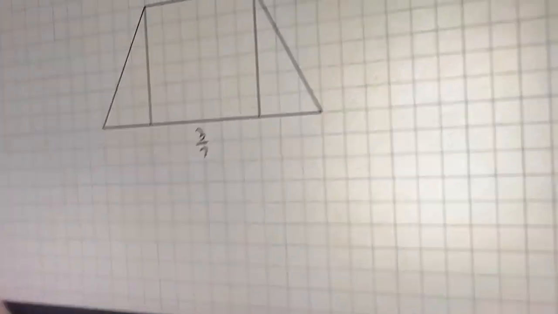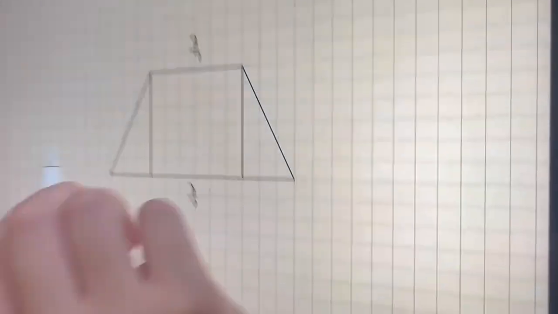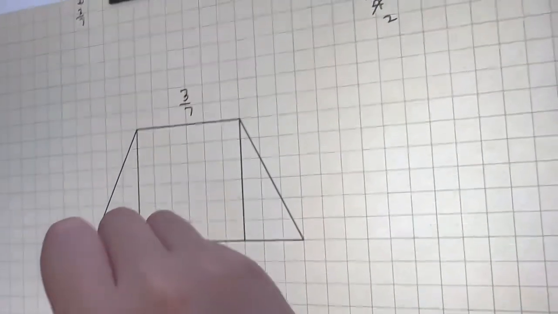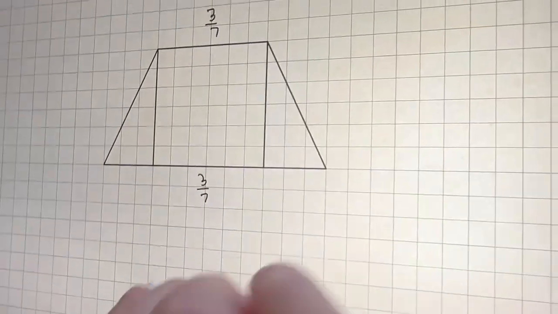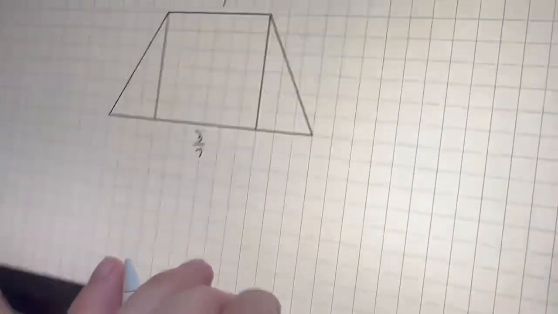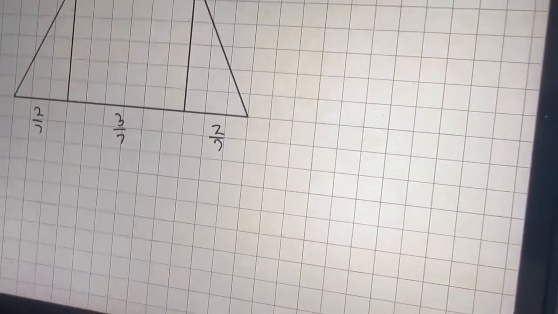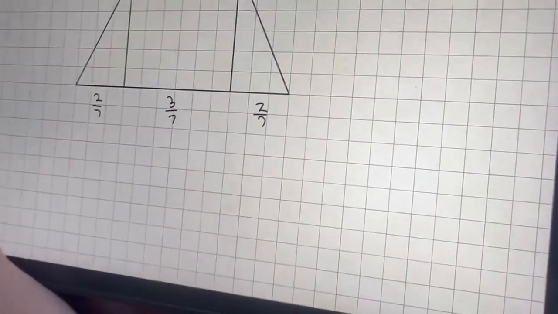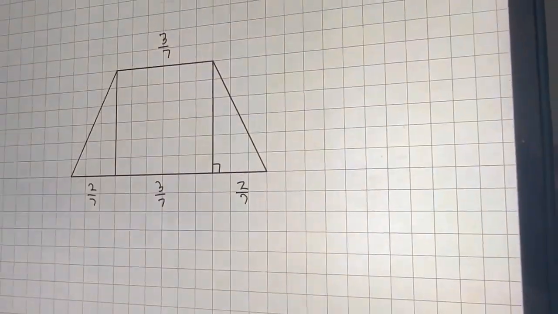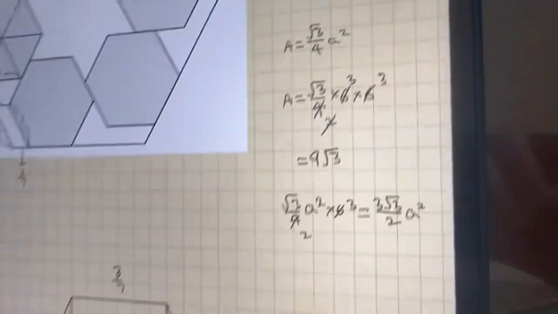So you can draw these 2 lines, and then this will become 3 over 7 since they are straight lines. And because this is an isosceles trapezoid, this and this will be the same. Now we have to subtract 1 from 3 over 7, which becomes 4 over 7. And we have to divide 4 over 7 by 2, which becomes 2 over 7, 2 over 7. Okay, so now we have this right angle. So now you might wonder what we do next.